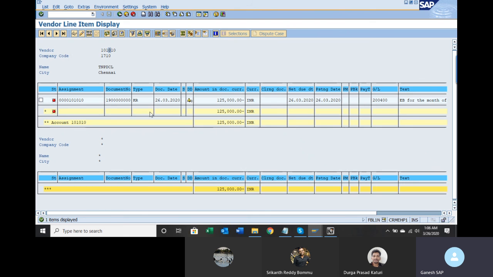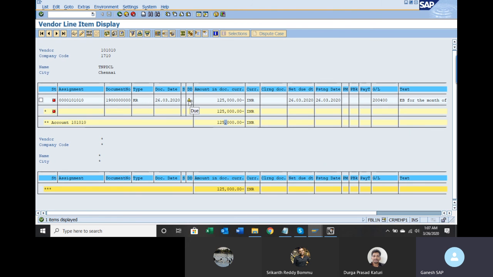If we execute it, we'll be able to find out the list. So this is the vendor number. This is the outstanding amount. Likewise, if you have 1,000 vendors, it will give 1,000 vendors' details on the same page. If you wanted to print it, you can print it and give it. There are different reports to take out those balances, but this is one of the reports.